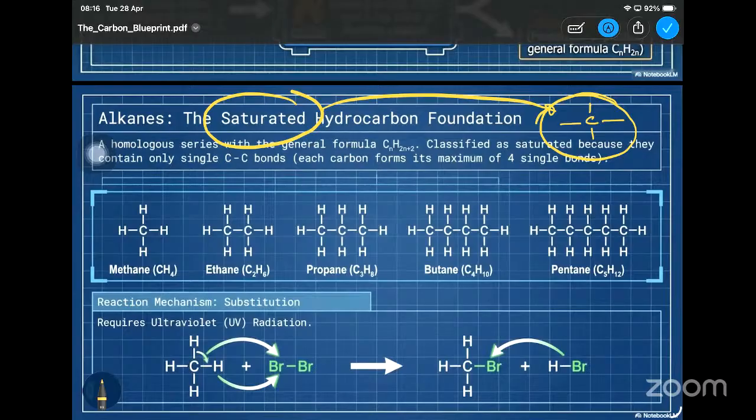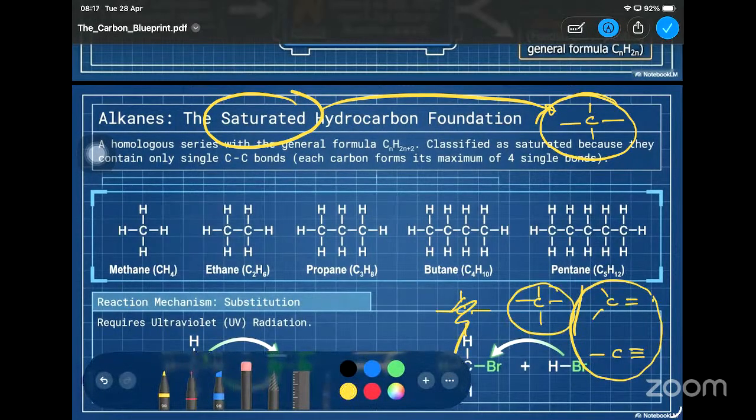It can be either single bonds like this. I'll draw it in another place. It can be either like this, or you can have a double bond and two single bonds like this, or you can have a triple bond and a single bond like this, right? So these are unsaturated, but this is saturated, right? Saturated versus unsaturated. So remember that.